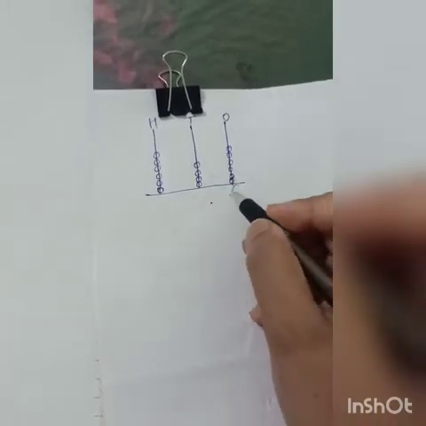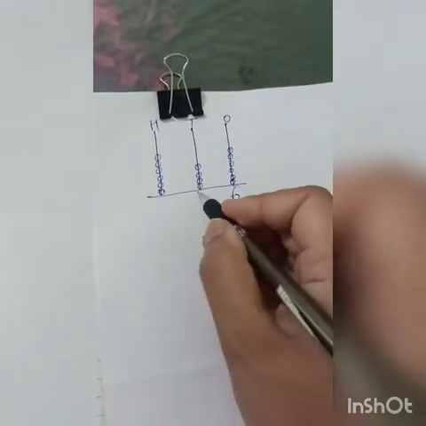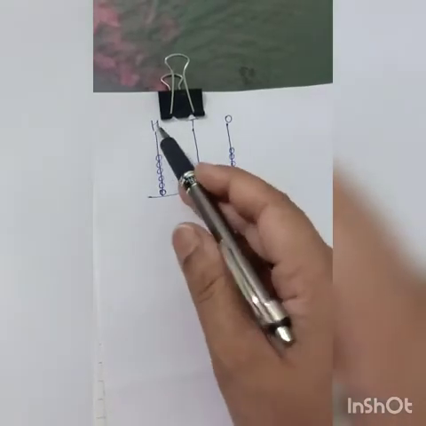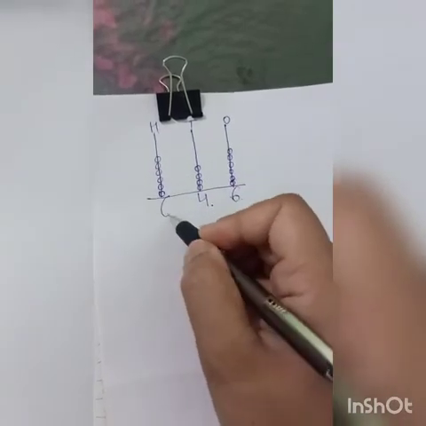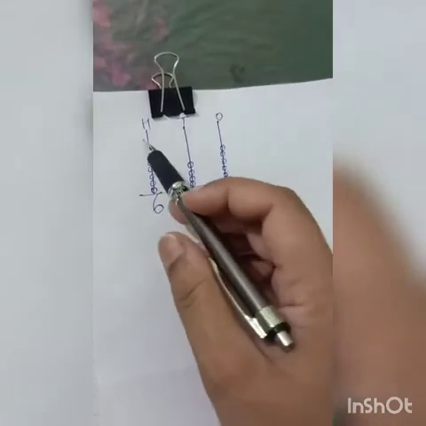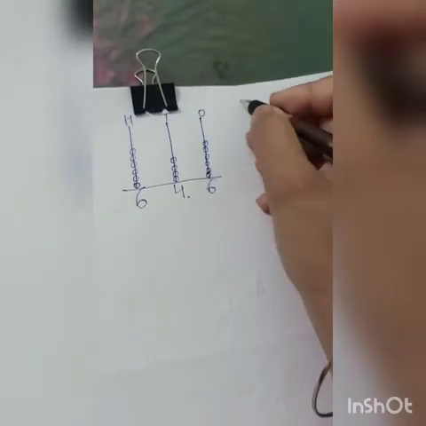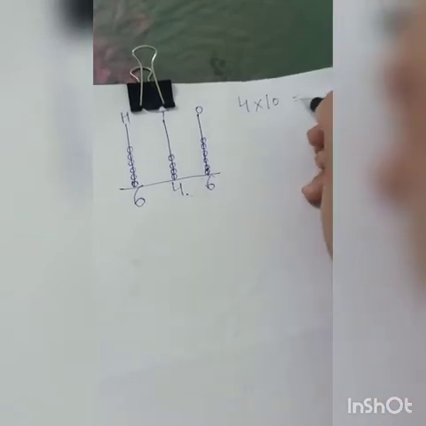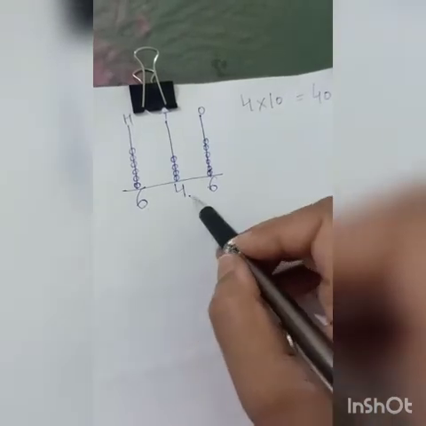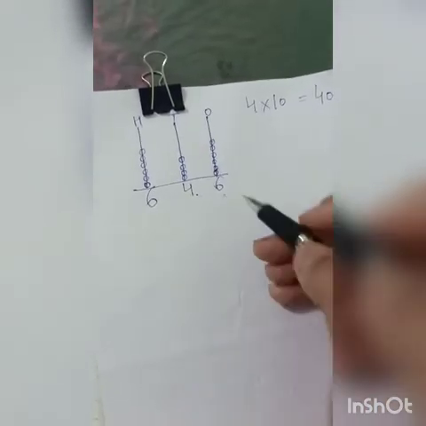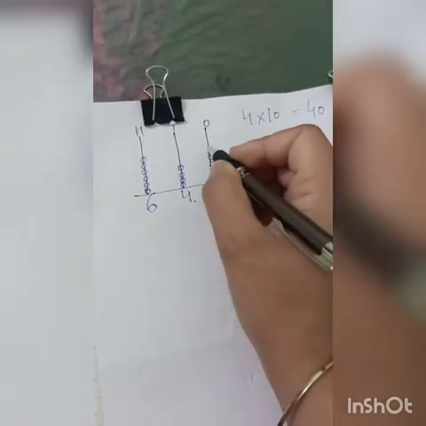How many ones are there? 6. How many tens are there? 1, 2, 3, 4. 4. How many hundreds are there? 1, 2, 3, 4, 5, 6. 6. Fine. Now read it. 600. 4 tens makes 40. And 6 ones, so 646. If you want to find out what comes after 646, just add a bead over here.